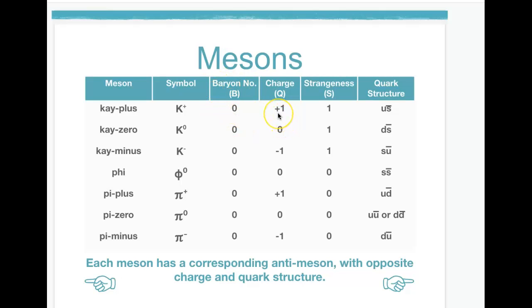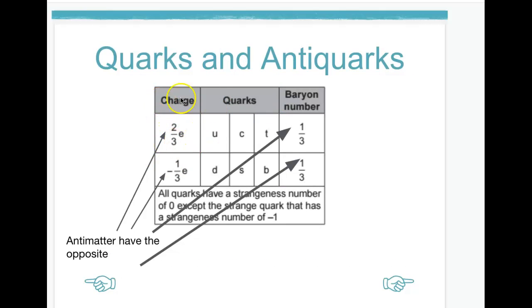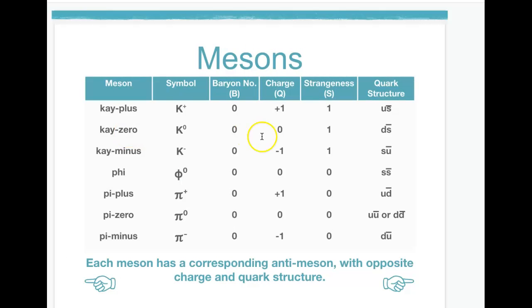The charge depends on the charge of each individual quark. An up has a charge of +2/3 and an anti-strange has a charge of +1/3. This is strange, so it's -1/3. So an anti-strange would have +1/3, and that adds up to +1. Each meson correlates to a different combination of quark-antiquark.